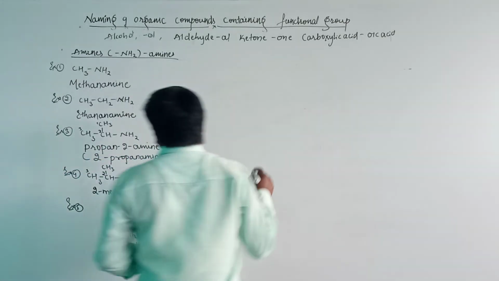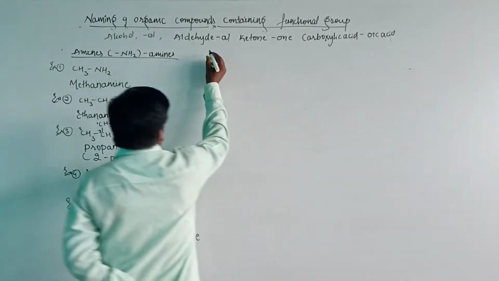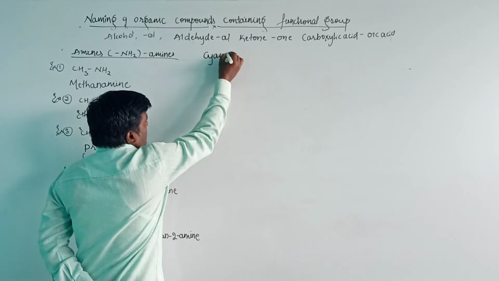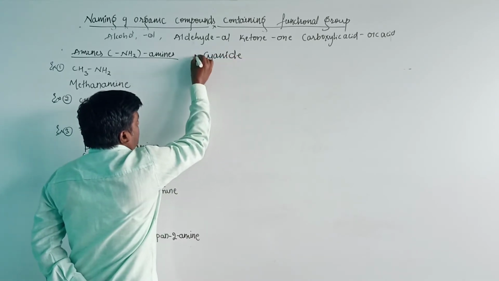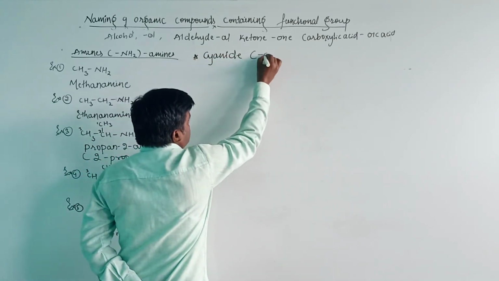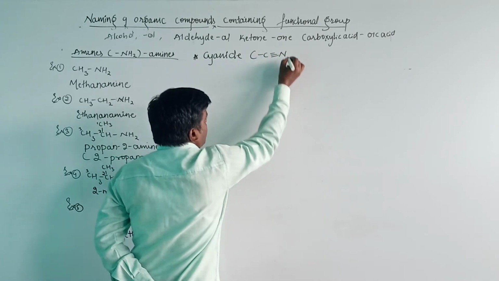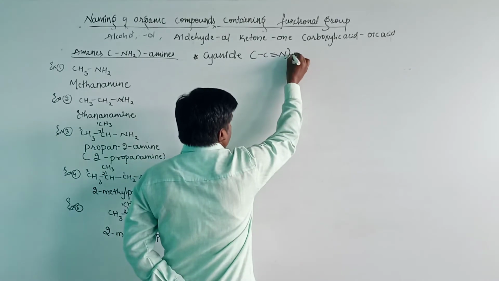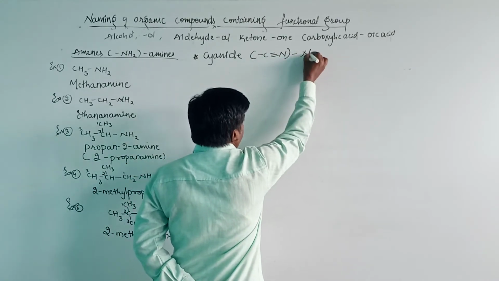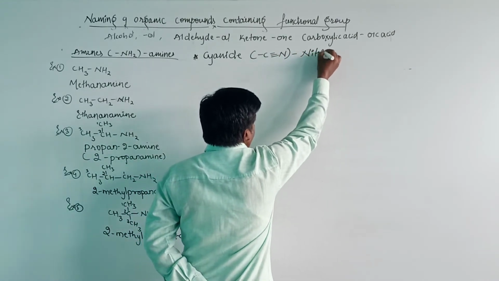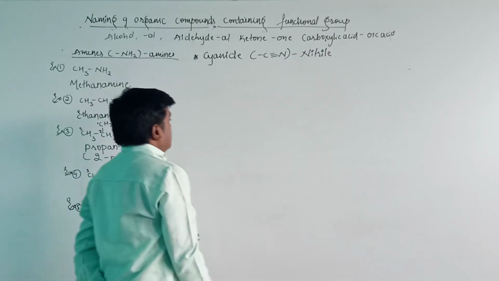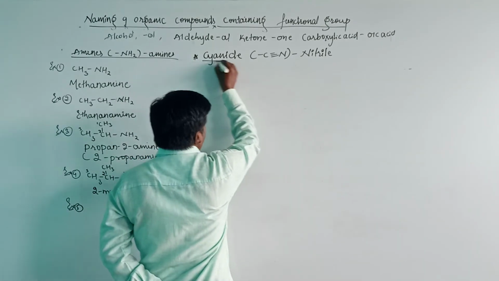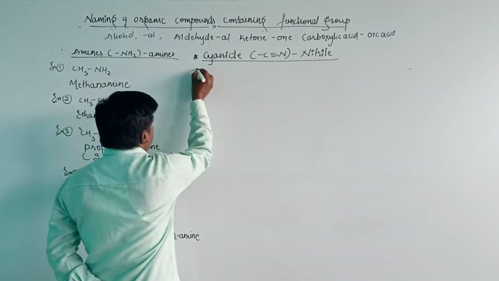Okay. Next, the second functional group. The next functional group is the cyanide. For the cyanide, the functional group is C triple bond N, or we can write simply CN. The secondary suffix for cyanide is nitrile. And let us see the examples here.